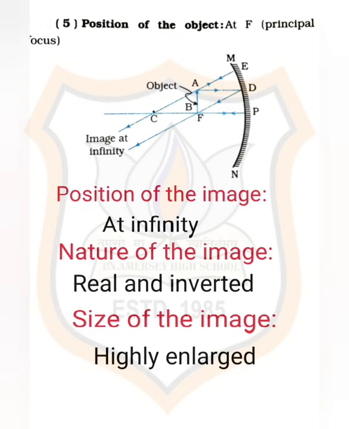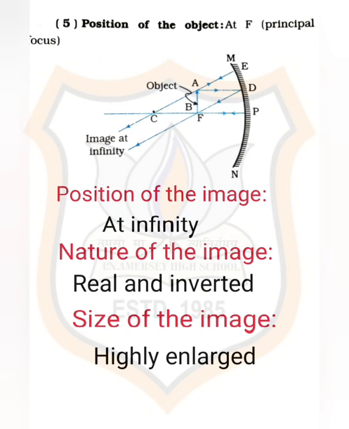Now, the fifth case: when the object is placed at the principal focus. Let us observe the diagram. Here AB is the object placed at the principal focus. Light rays coming from AB strike the reflecting part MN. After reflection, as we are observing in the diagram, these rays proceed parallel to each other up to infinity.